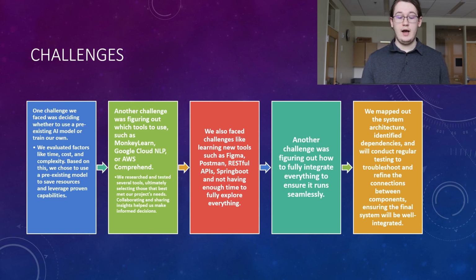Then we faced challenges because we had to learn a lot of industry standard tools that we haven't used yet to design it. So we used Figma for UI design, and then Postman and RESTful API design to design those APIs and test them, and then Spring Boot as well for that. And then after we learned those technologies, we had to integrate them with everything we already know. So we mapped out the system architecture and then identified every dependency we were using. And then to make sure that all that works, we continue to test and troubleshoot and refine the connections between the components.